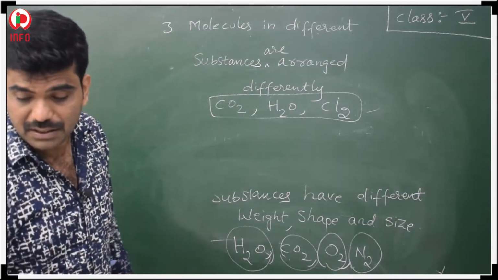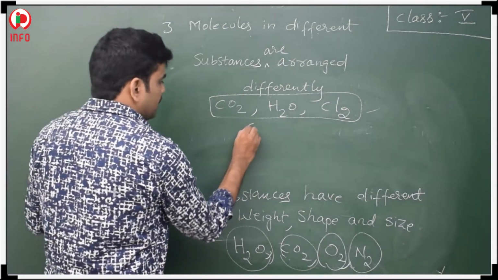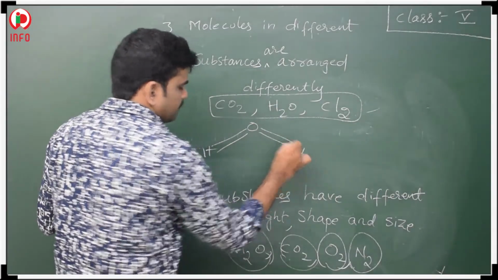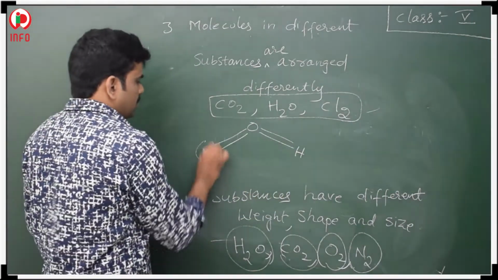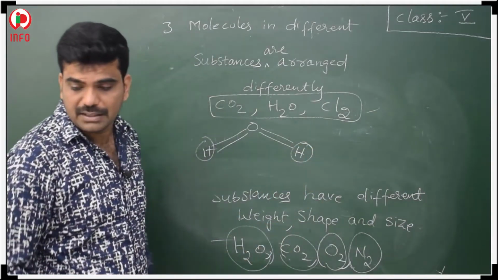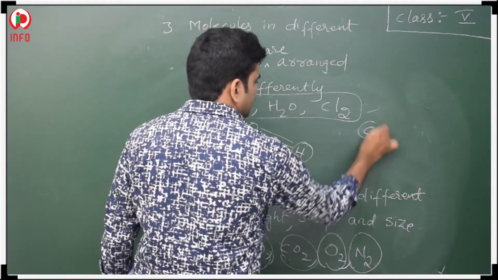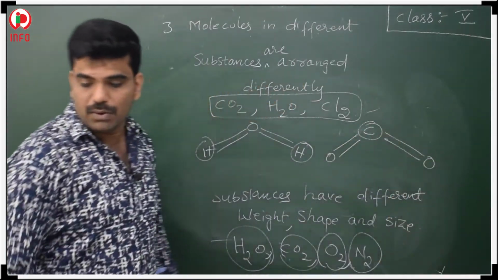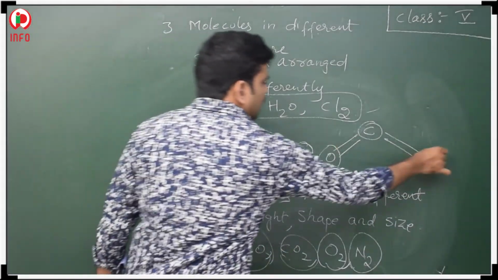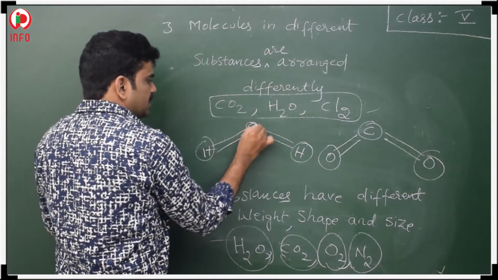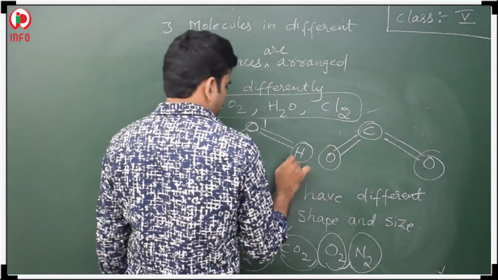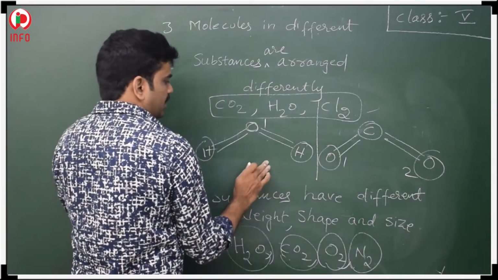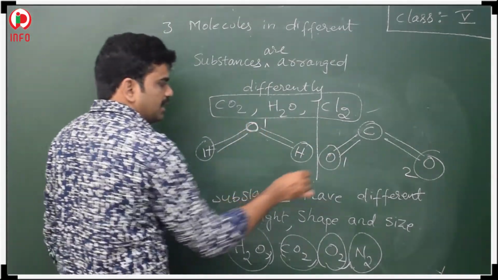If you observe the previous page, you can see the arrangement of water here: H and O and H. Whereas if you go for carbon dioxide, it is C and O and O. If you clearly observe, only one oxygen is present here, but here, how many oxygens?